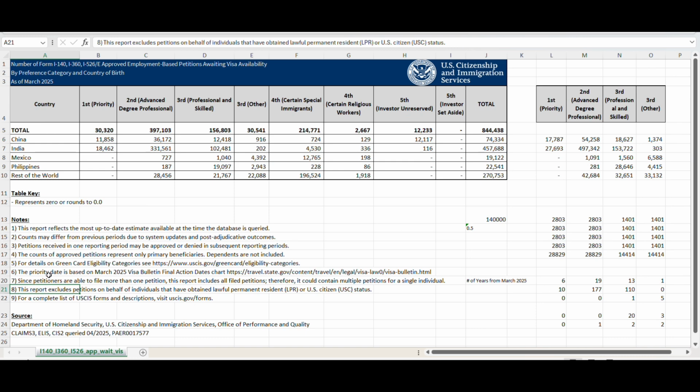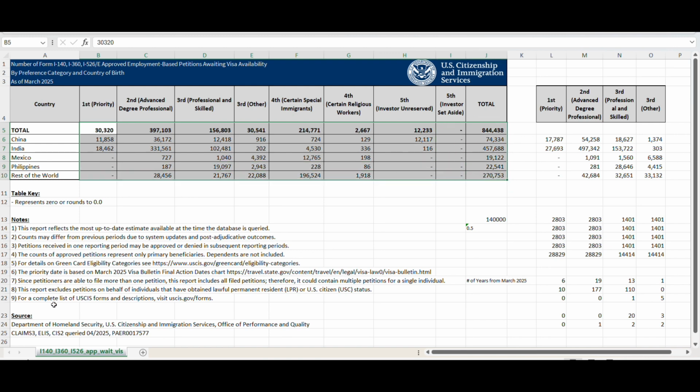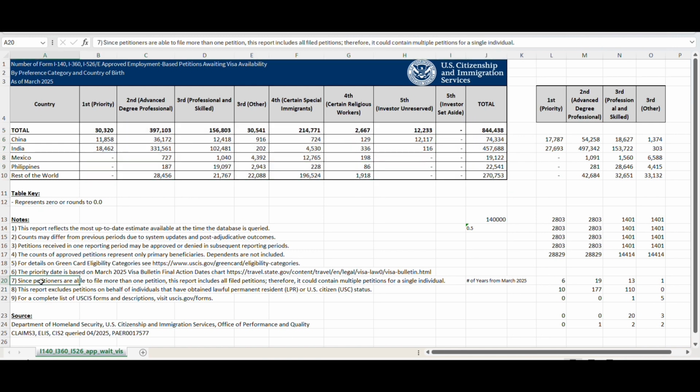Also, this table considers only the primary applicants. It doesn't include the dependents. As you can see in note 4, the count of approved petitions represents only primary beneficiaries. Dependents are not included, for which I applied a multiplier. There could be multiple different multipliers you can apply because that varies, and I used a 1.5 multiplier.